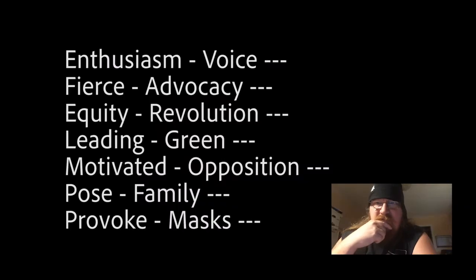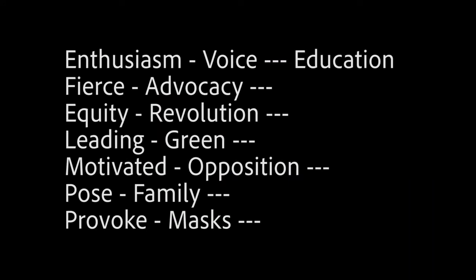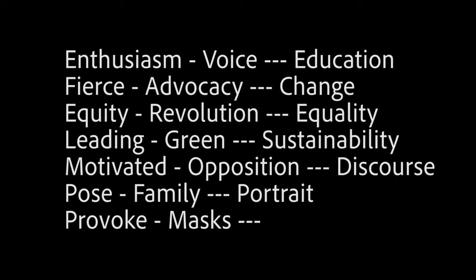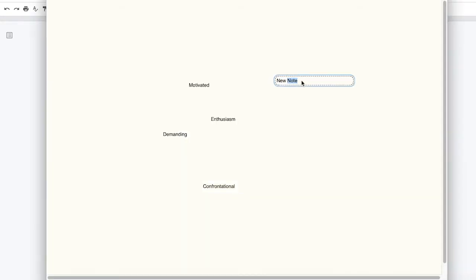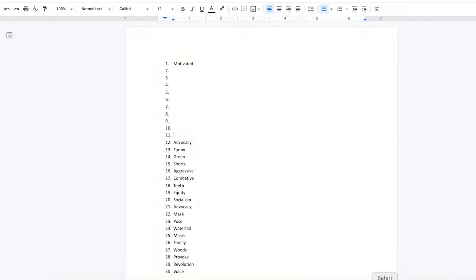I'm going to take 7 pairings of 2 words from this list, and I am now going to come up with an additional word for each of them. And those words are education, change, equality, sustainability, discourse, portrait, and designer. As you can see, I'm going to enter all these words into a word cloud in no particular order. I've time-lapsed that just so that it doesn't take all day to show you how to process.